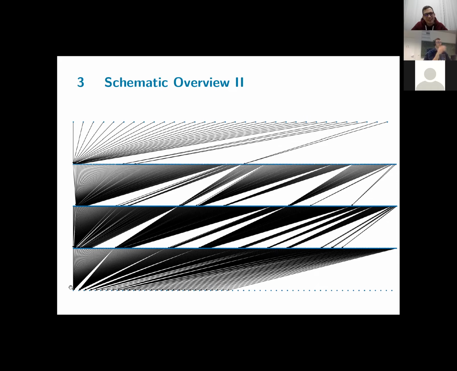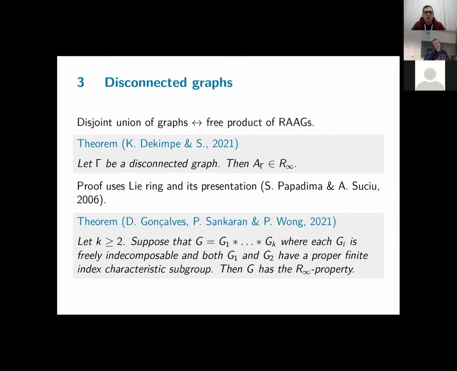So it simplifies things in 2 ways. The number of graphs we have to consider is substantially less, and we have some additional structure. And for the remainder of the talk, we will be seeing which of these structures we can exploit to prove the R-infinity property. So let me start with the first type, the disconnected graphs. A disconnected graph is in fact a disjoint union of connected graphs, of at least two of them.